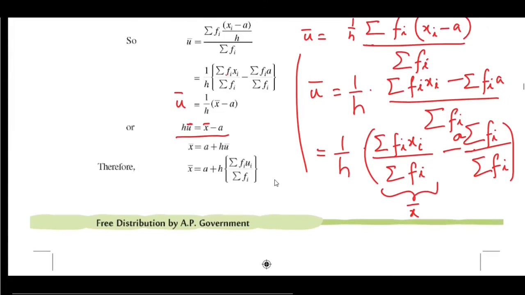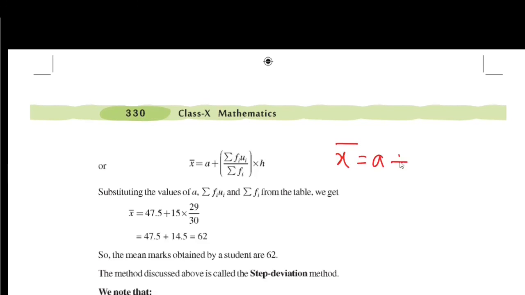From this we get x bar as a plus h u bar. So x bar is equal to a plus sigma fi ui by sigma fi into h.